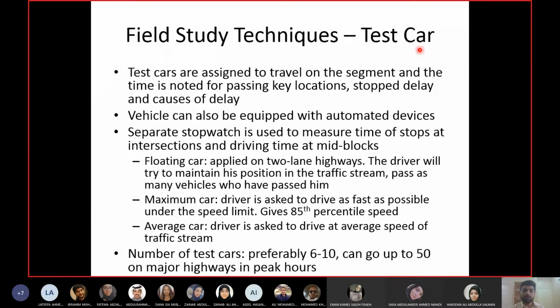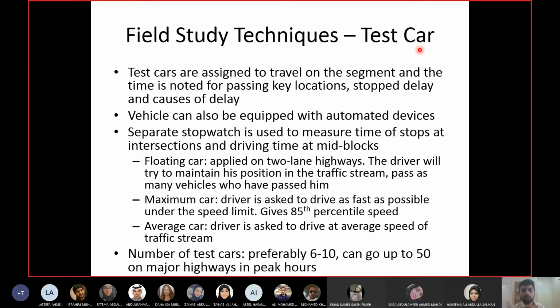The observer will record basically three things. First of all, total travel time. So he will have a stopwatch. He will start the watch when the observation is started. So when the car starts to move from the first point of the segment, the observer will start the first watch.